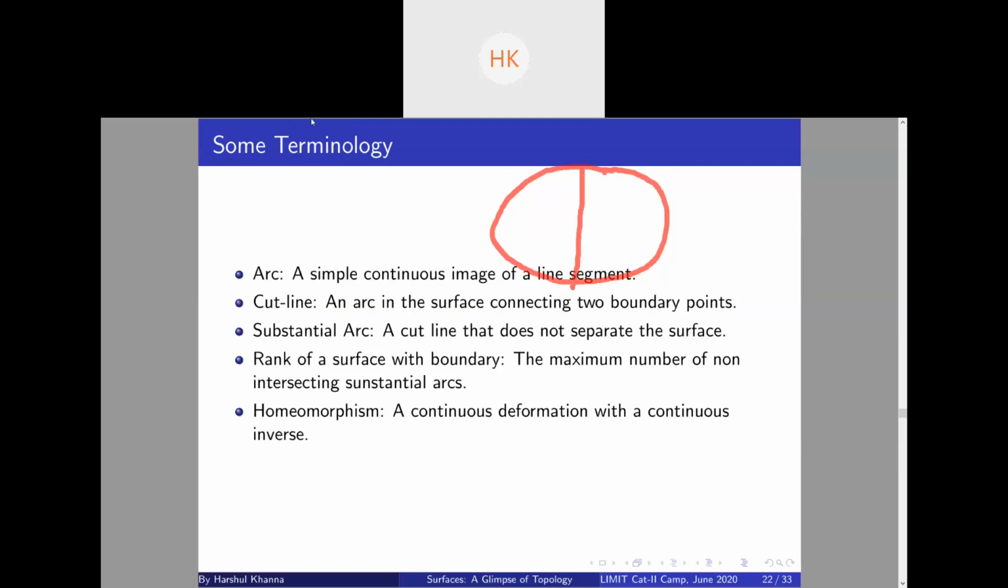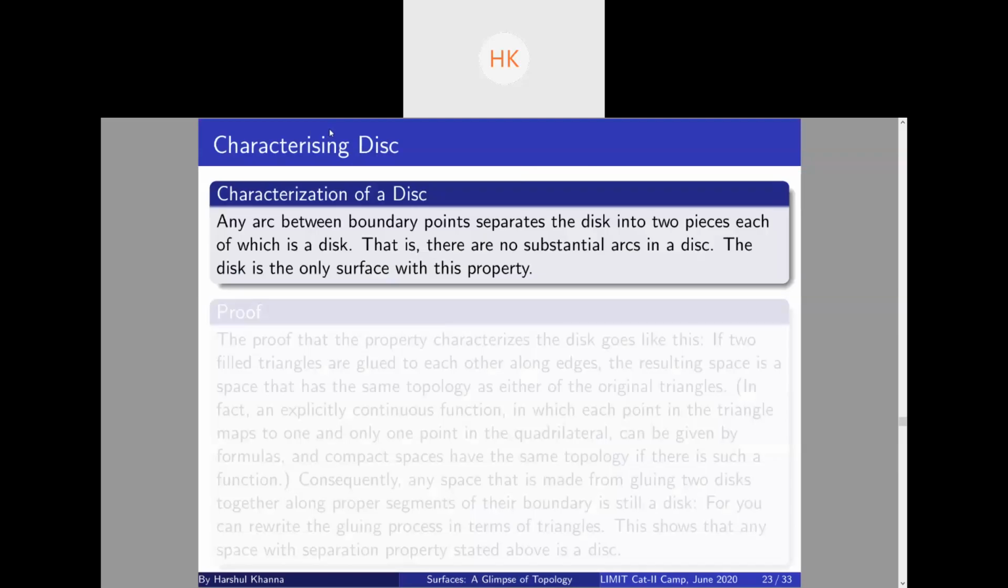Is this clear to everyone? Essentially, this fact alone can help us characterize the disk. The characterization of the disk is: any arc between boundary points separates the disk into two pieces, each of which is a disk. That is, there are no substantial arcs in the disk, and the disk is the only surface with this property. We will prove this.